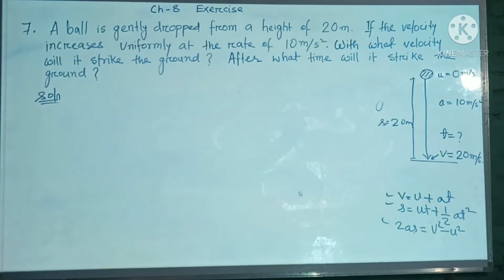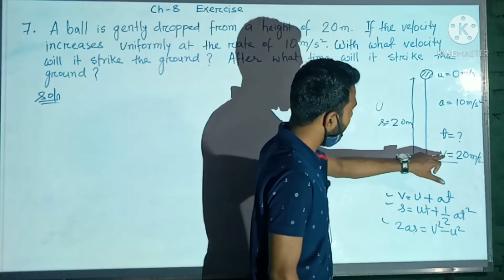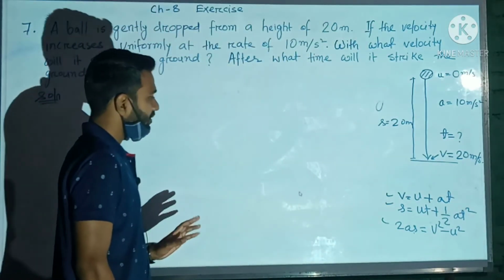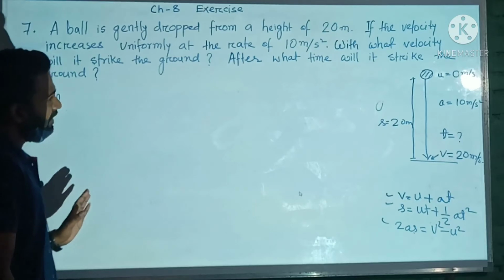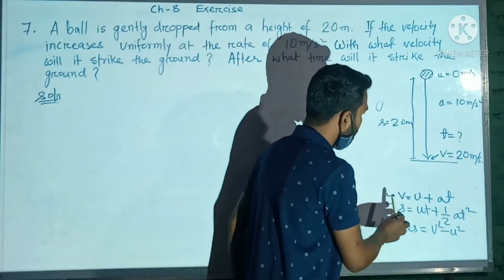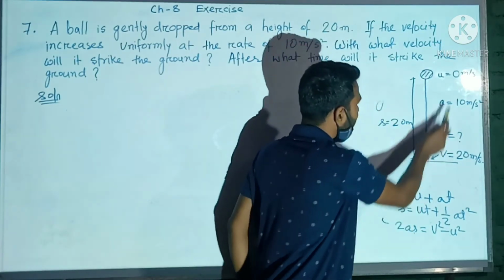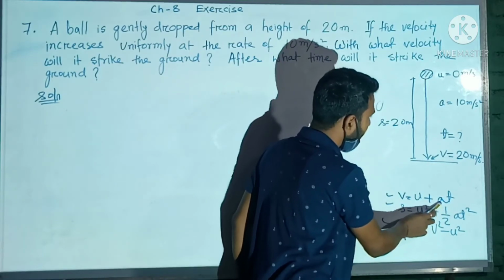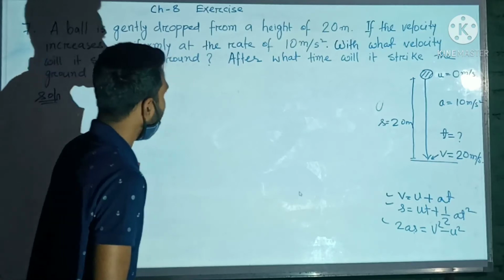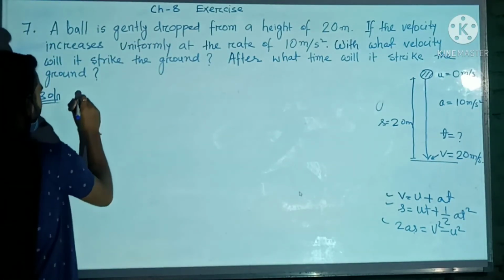So to do that, now we have u, a, v and s. Among these we have to calculate t, so we can go through the first equation of motion, because v, u and a are with us. That means we can easily calculate the time taken by the ball.